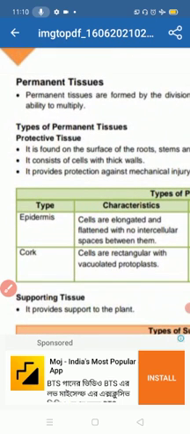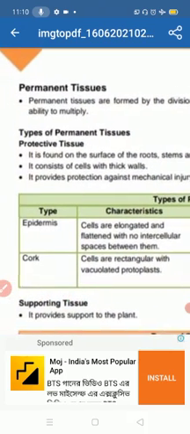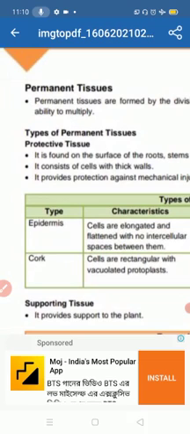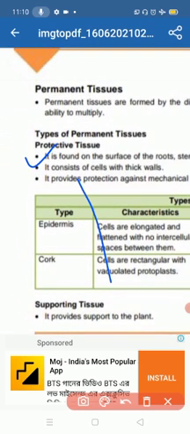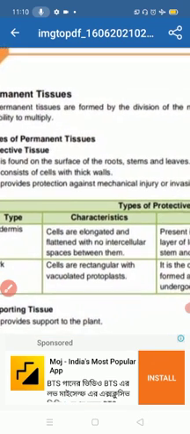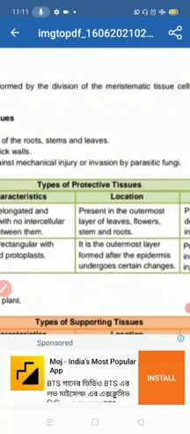So what is protective tissue and what are its characteristics? It is found on the surface of roots, stems and leaves. It means protective tissue protects the surface of the root, stem and leaves. Second, it consists of cells with thick walls. Third, it provides protection against mechanical injury or invasion of parasitic fungi.